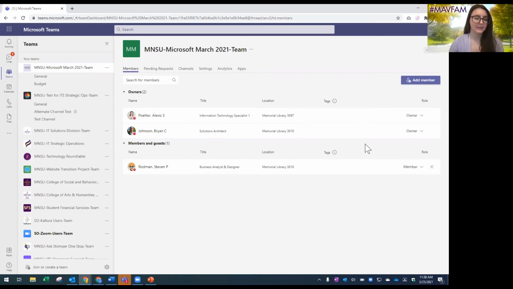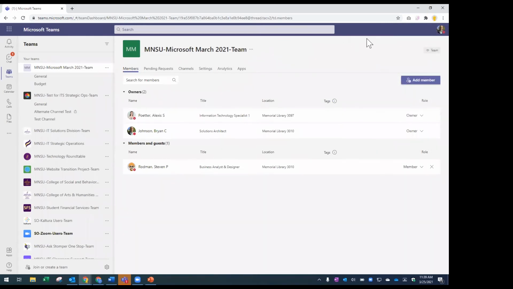Yeah, that sounds good. We do have one more question that I want to get to, and then we can go ahead and move on. For those of us who maybe have a student and an employee account, someone's asking, how can they tell if they're logged in as their student account or their employee account on Teams? Good question. I know there's a few different ways.